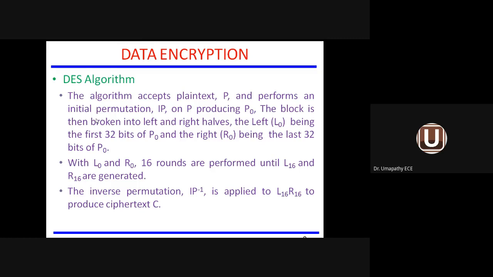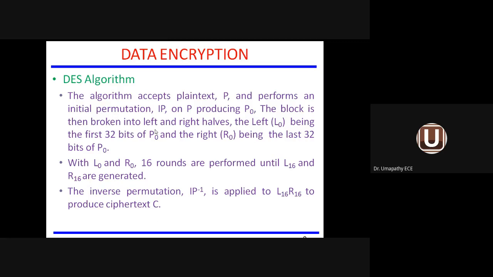The meaning of permutation is that we will be going for either a substitution technique or a transposition technique. The method is called permutation. Permutation means one combination. So it performs an initial permutation, IP, on the plain text, producing P0. I am getting the original message from the sender, P. I am implementing one permutation, IP. Now P is transformed to P0. But we have to convert P0 to ciphertext C.